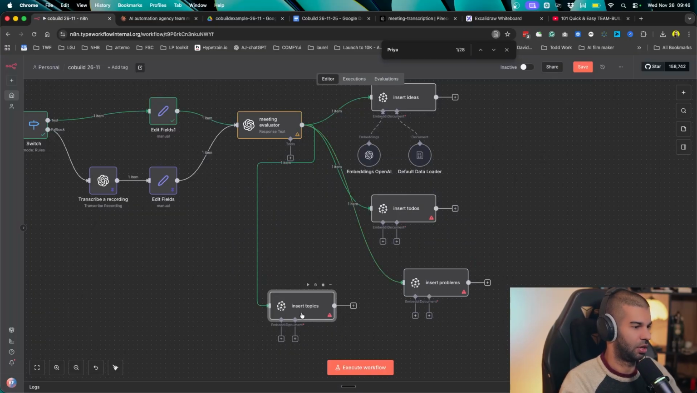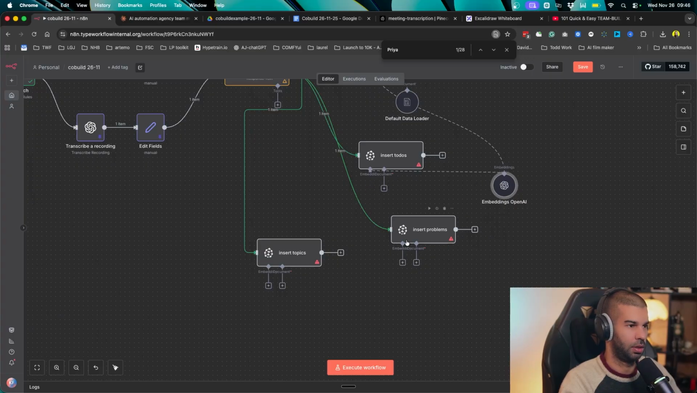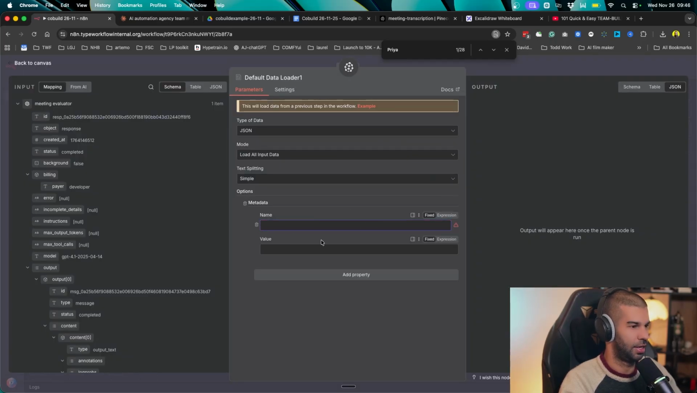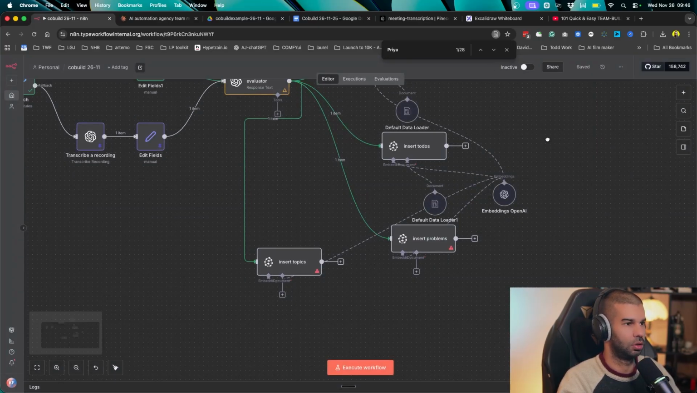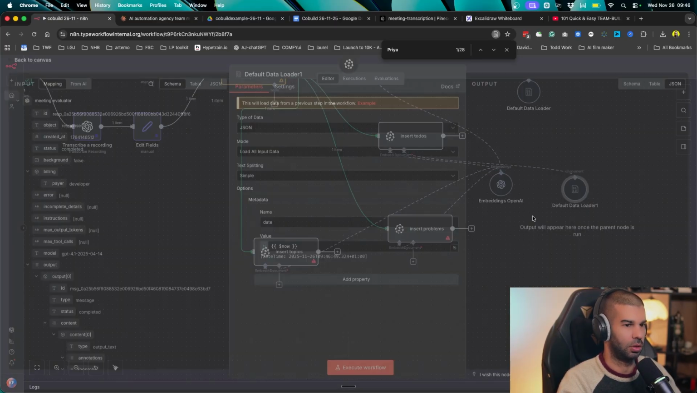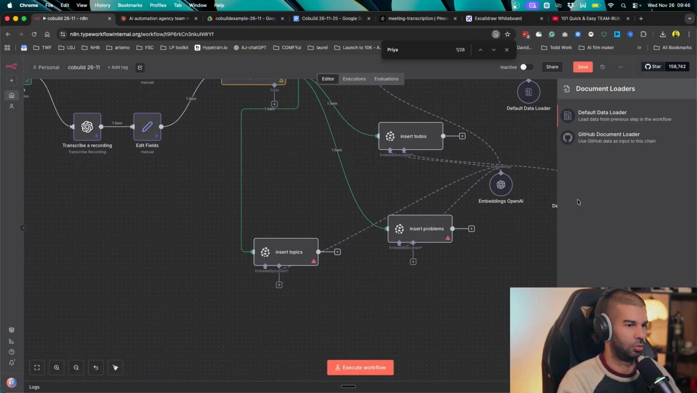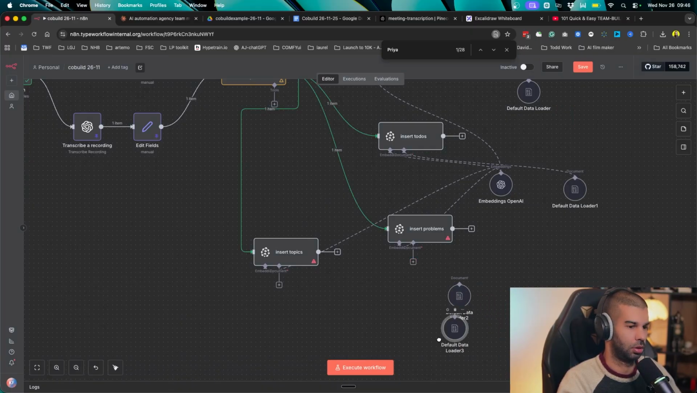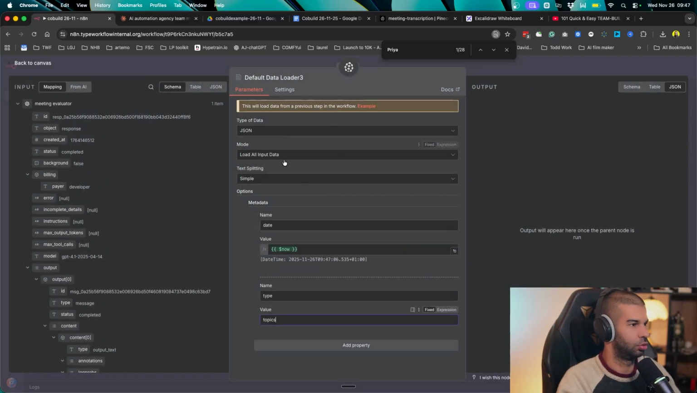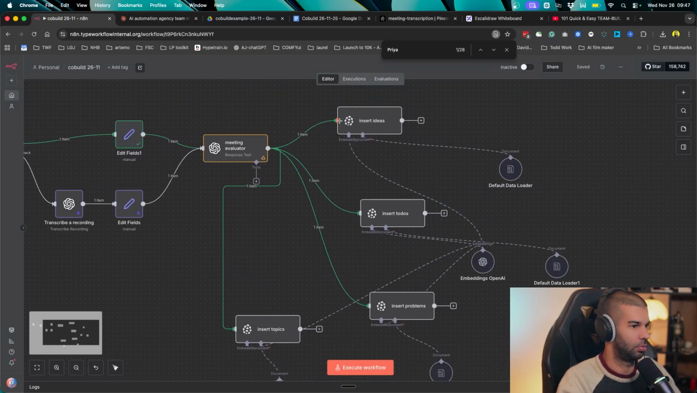Now each of these will have their own brain for embedding, which can be the same thing each and every time. For the default data loader is where we need to change that slightly, because the date will be the same, just like we had before, which is equal to $now. But for the type, it will be different for each one. So for this one, it will be to-dos. For this one, let's actually copy this. So this will be problems. This will be topics, and we'll just need to change the actual data that will be inserted.